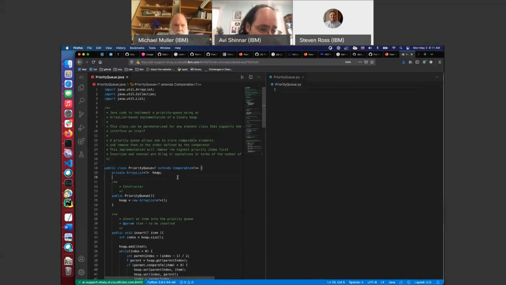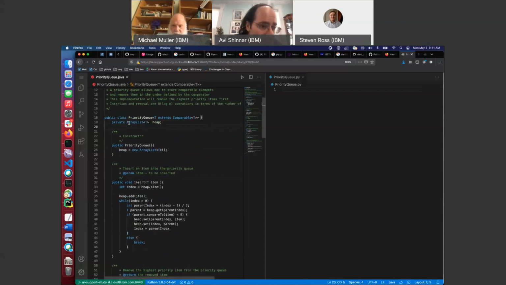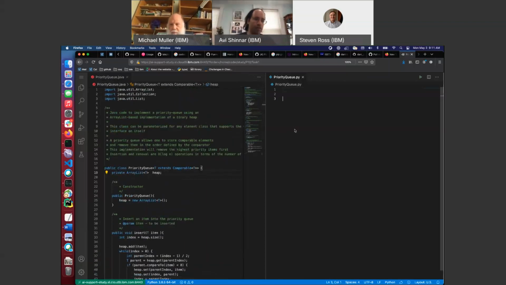Okay, so we have here priority queue, comparable, find, it has a heap, a list. So I guess I should just give it a start. Class, I'll probably just copy over here. So we have a class PriorityQueue. Since I like types, I'm probably going to wind up doing that. It's embarrassing how often I forget basic syntax, though, because I know too many programming languages and switch between them, so then I forget things.